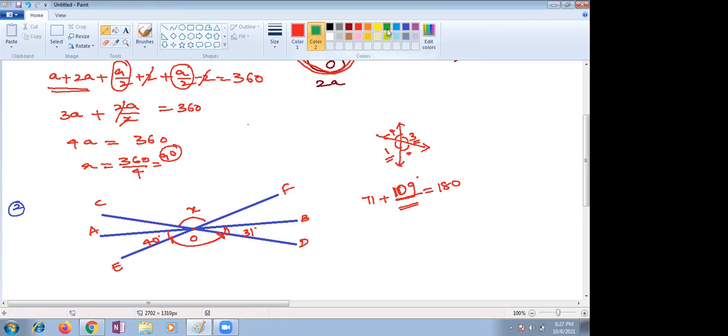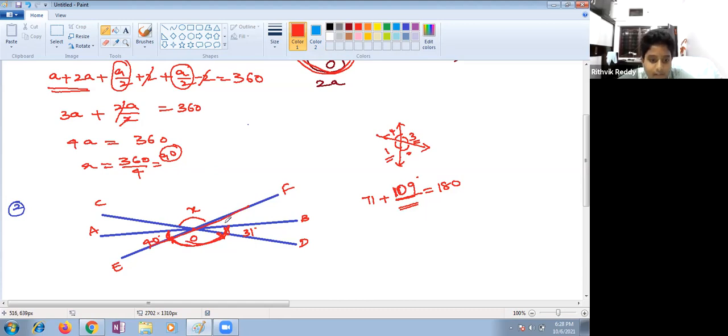Children, listen here. It's a very interesting question. Whatever the angles are given, you just take this as a straight line. If it is a straight line, the sum of this complete angle is what?